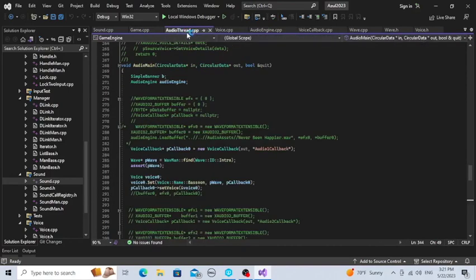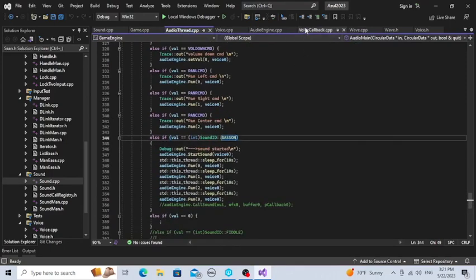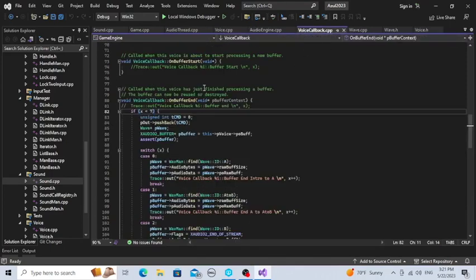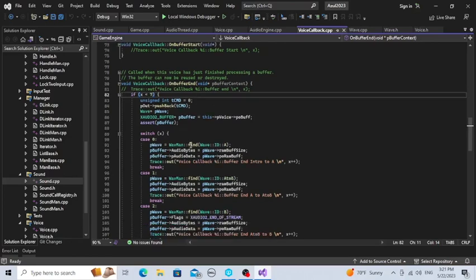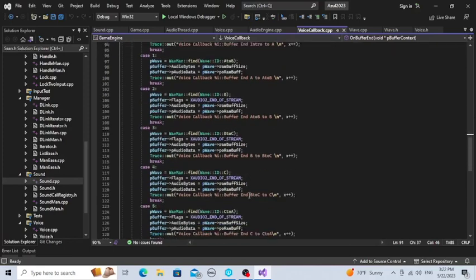So every time that the buffer ends, it's going to check to see how far along in the process it is. It's going to go through all 7 different audio files. So once it's finished the first one, it's going to append the next one, and so on and so on.